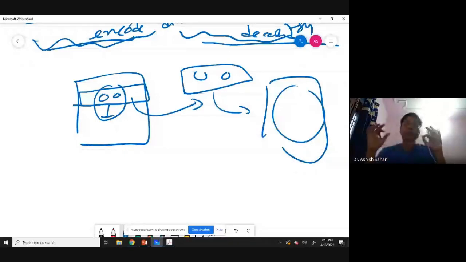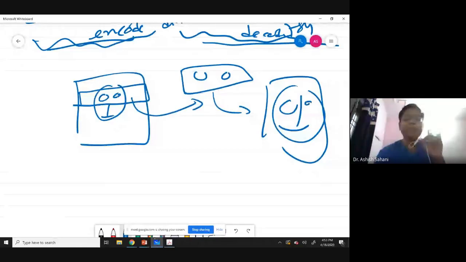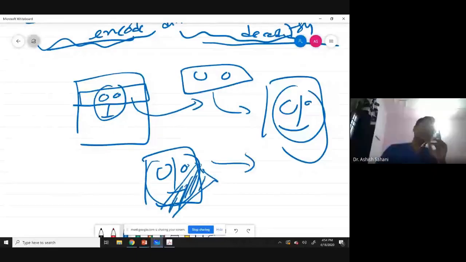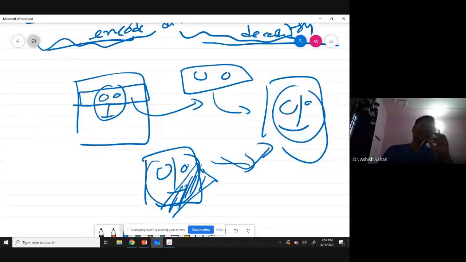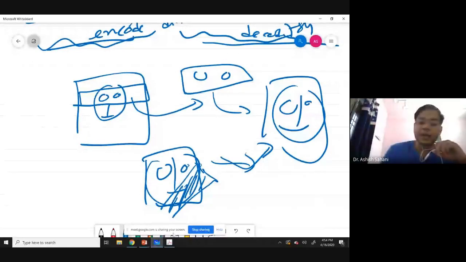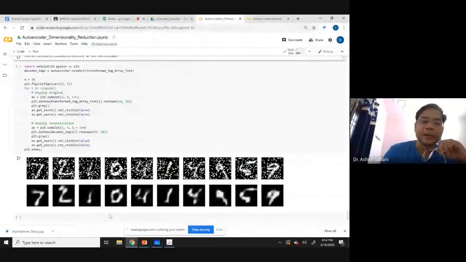Or if there is an image which has been damaged, where a part of the image has been completely cut off or some portion of the data is missing, can we go back to the original image? There are a lot of applications which can be thought of using this.